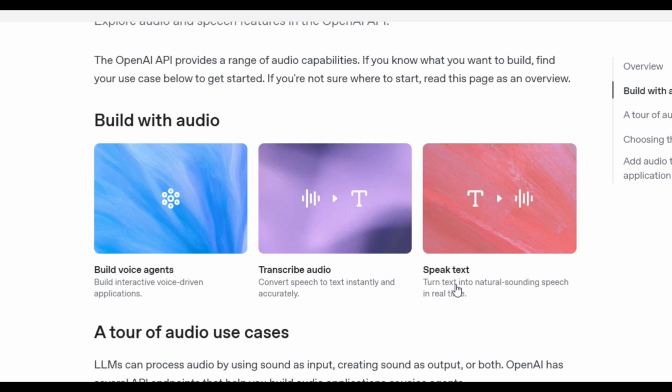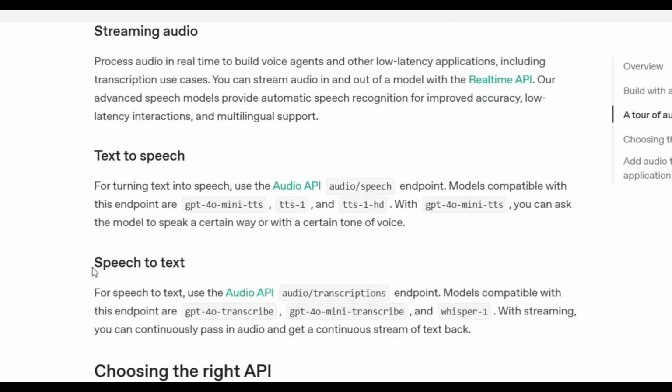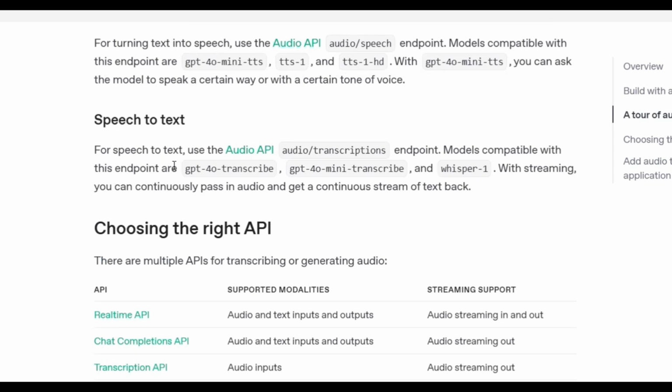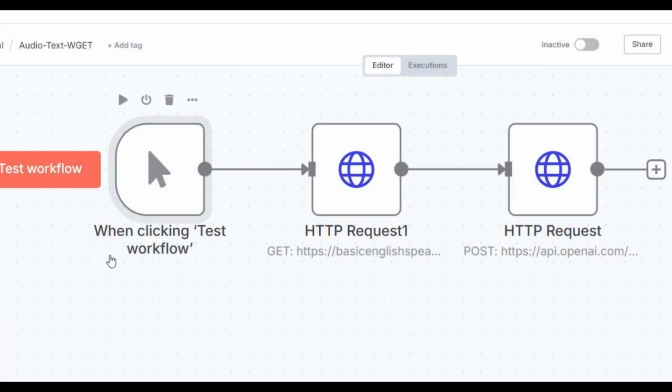The opposite one is here. If you come down, all the things related to this model, the information is provided. You can see speech to text. Here, for speech to text, use the audio API. You can see the audio/transcriptions endpoint. So the models you can use are GPT-4o transcribe, GPT-4o mini transcribe, and Whisper 1. So we are using Whisper 1. All these details we try to see in the code. When you click, it will open and execute.